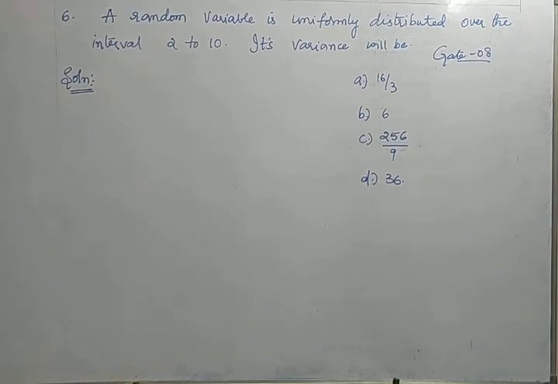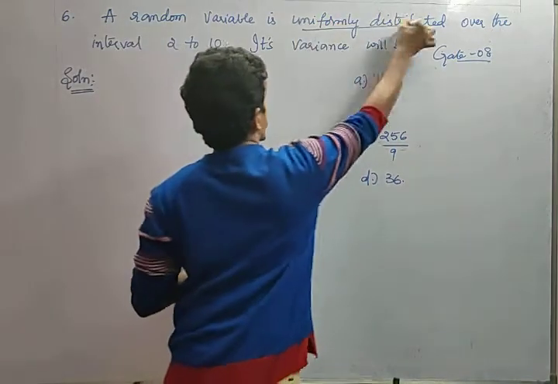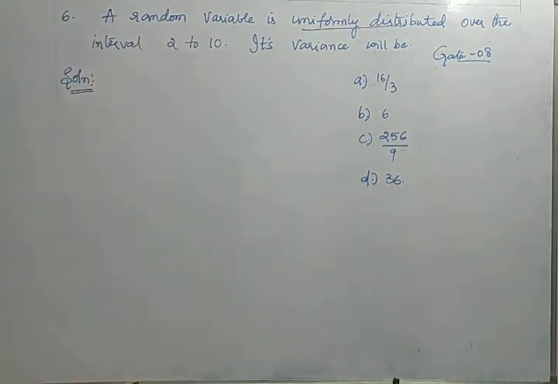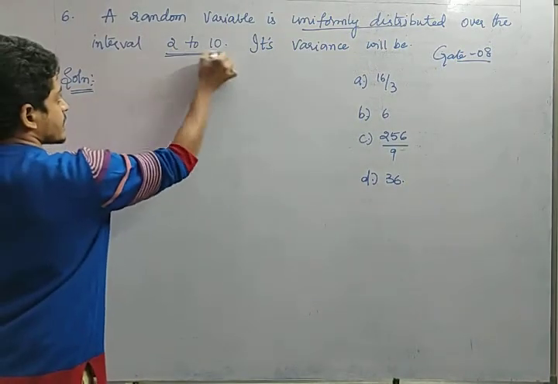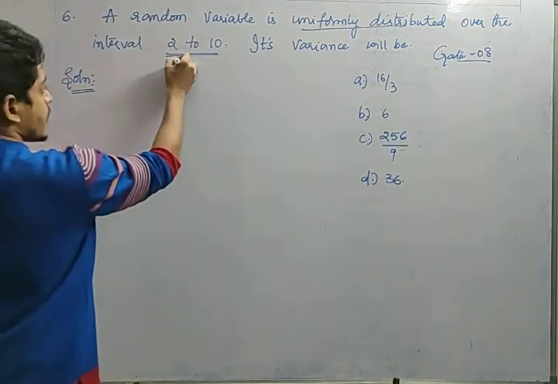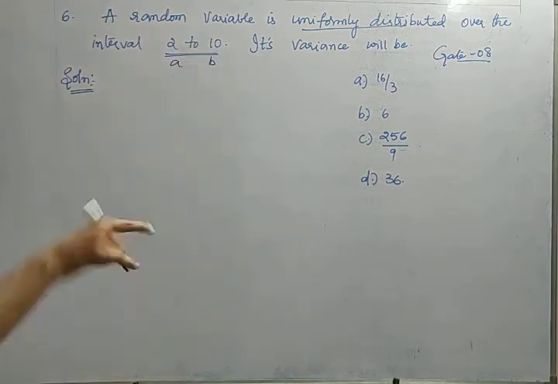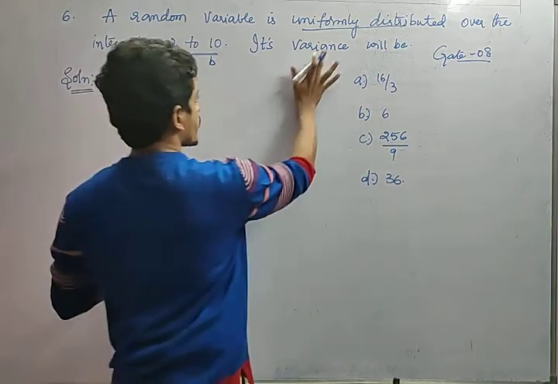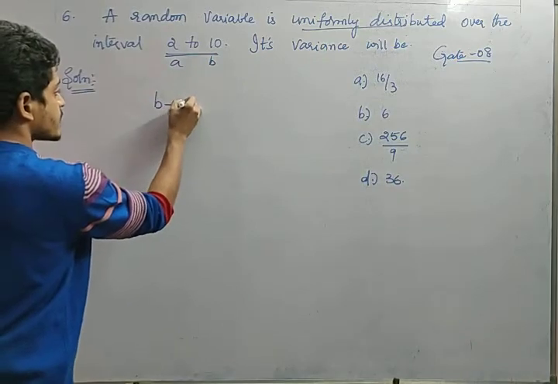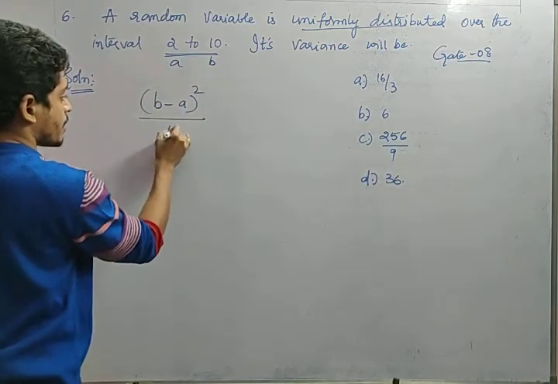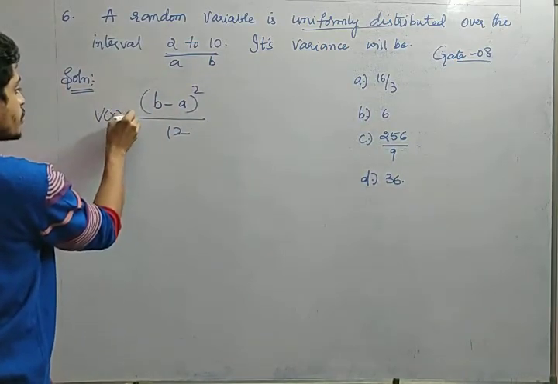A random variable is uniformly distributed. Yes, uniform distribution is there over the interval 2 to 10. Okay, this is a, this is b. Its variance will be, what is the variance formula for uniform distribution, friends? So b minus a whole square by 12. Am I right or not? Variance of x in uniform distribution.